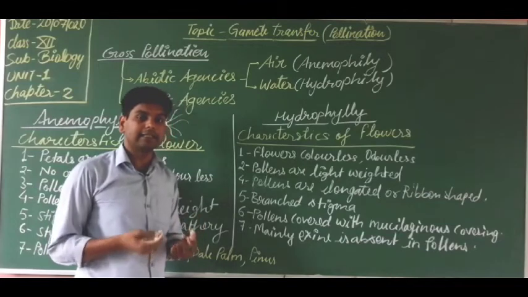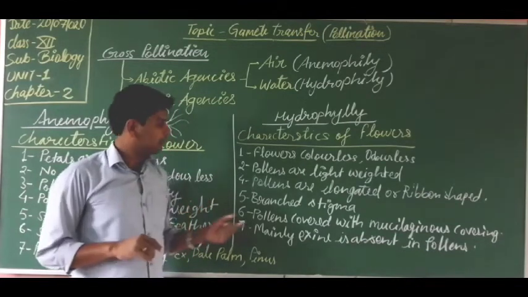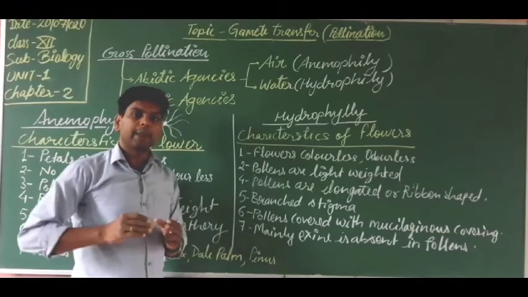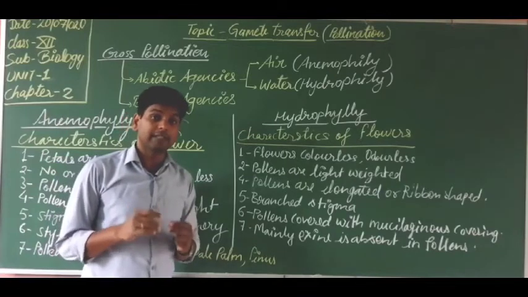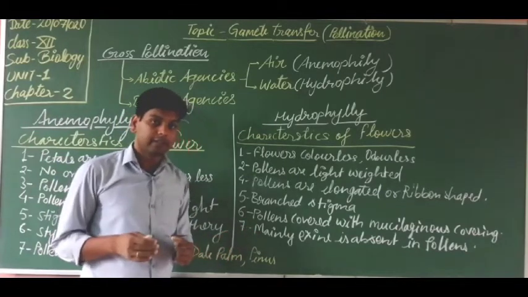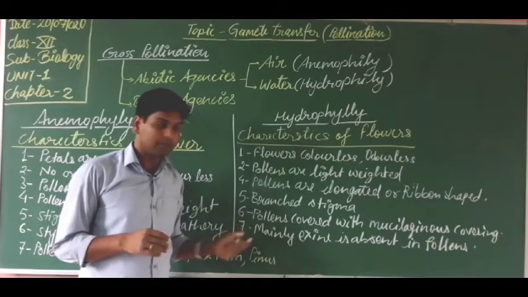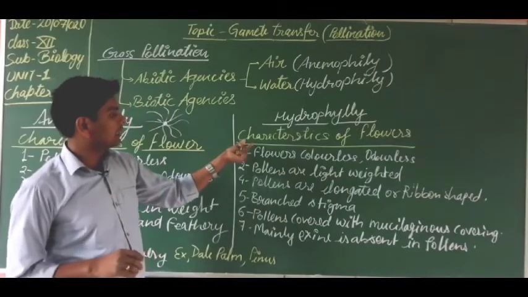Intine secretes a mucilaginous layer in the surrounding, which protects the pollen grain from what? From absorption of water, or imbibition. Pollens are not imbibed by the water because they are covered by the mucilaginous covering. Got it? So these are the features of these flowers.